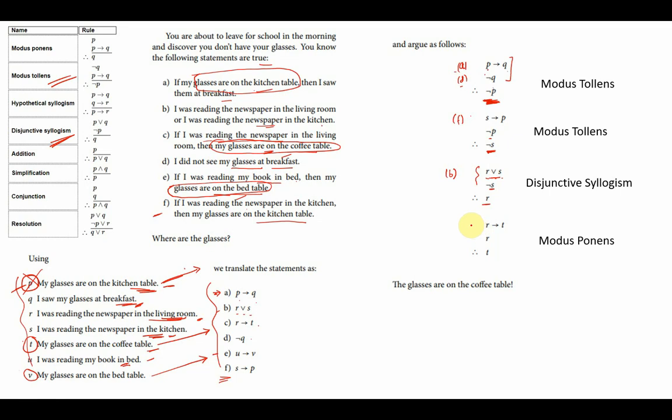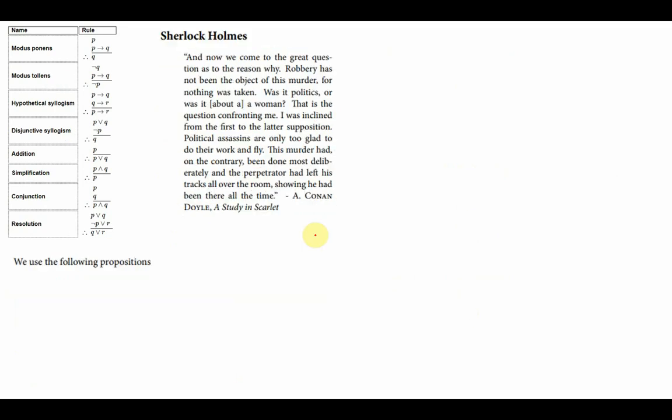Now I have R implies T, which is the premise C, and I have R, which I have obtained from here. So by using modus ponens, I get the conclusion T. So you need to keep on solving the premises by using the different rules of inference till you come to a specific conclusion, which is part of the possible conclusion set. So T tells me my glasses are on the coffee table. Thank God, now I can go to school or I can go to college. Right? Let's move on to the next problem.